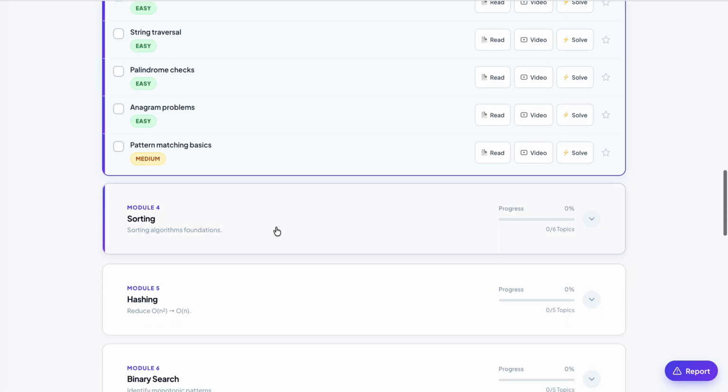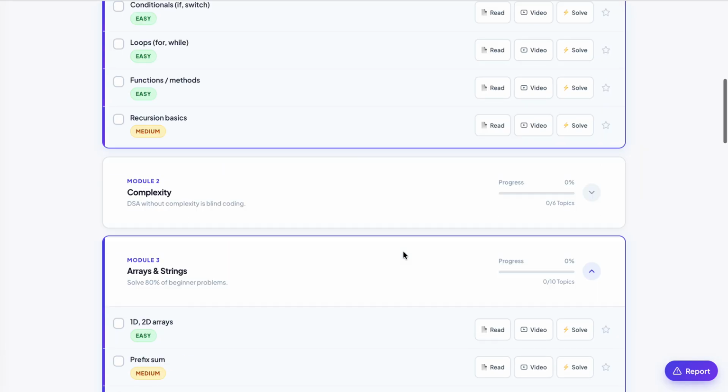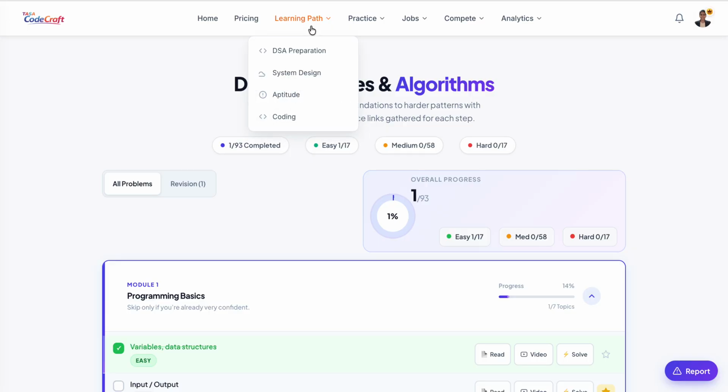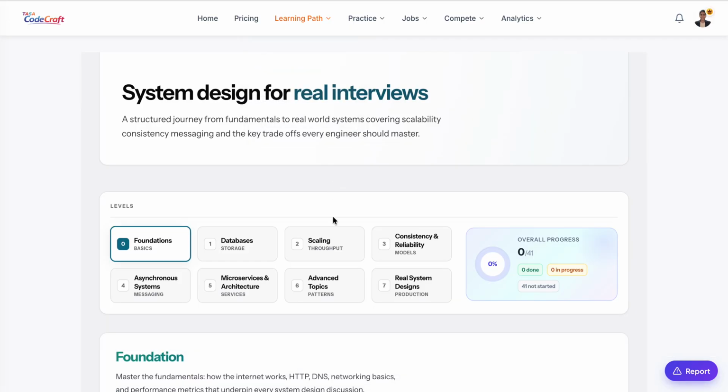And these are absolutely free. This DSA, everything from this until interview practice, every module is absolutely free. This learning path is entirely free for free users. All you have to do is log in.